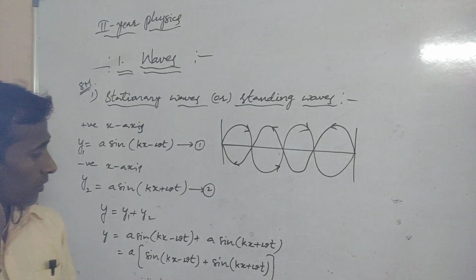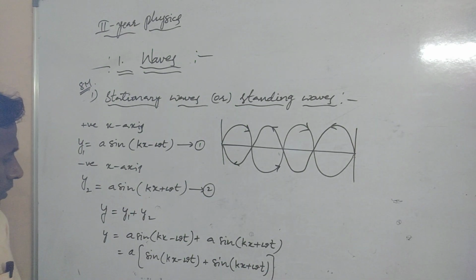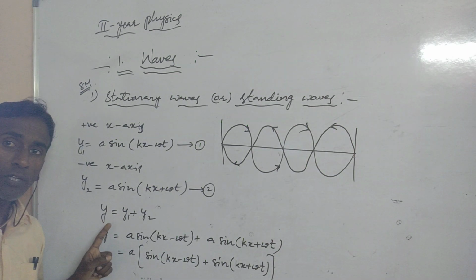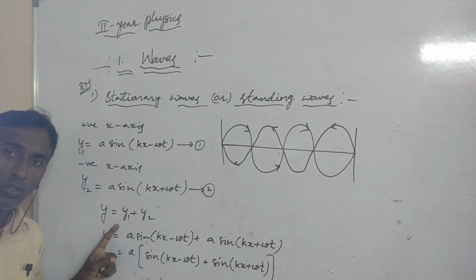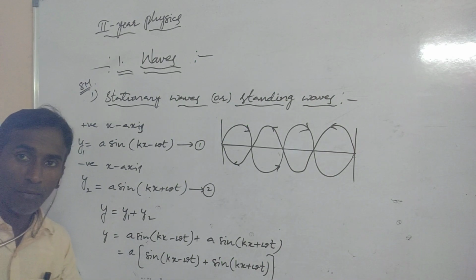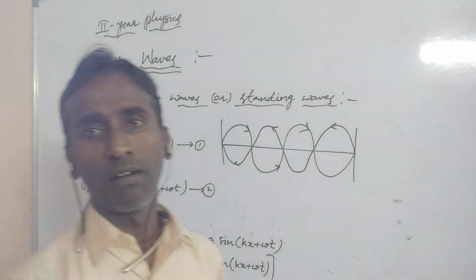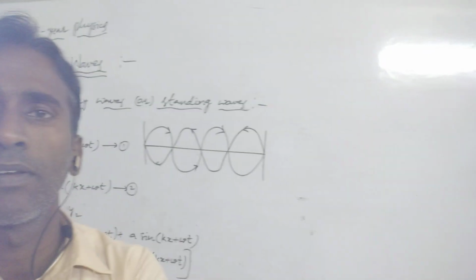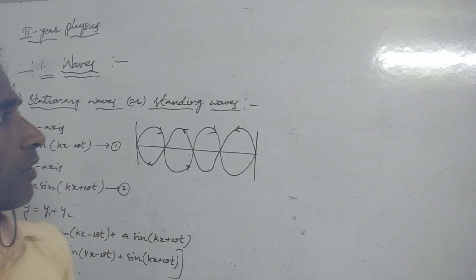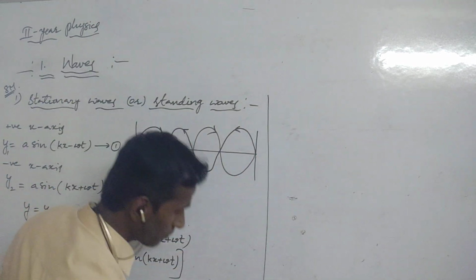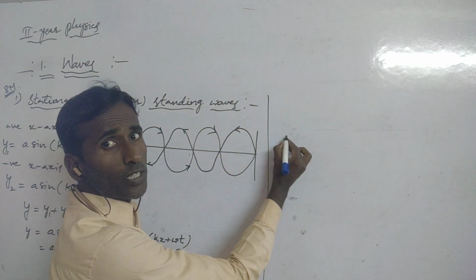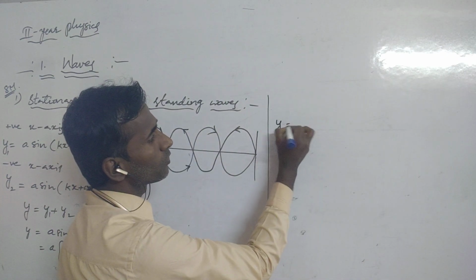This is the total displacement of the propagation of the wave, y = y1 + y2. This equation came. Now we are going to use one formula, that is, total displacement y equals.